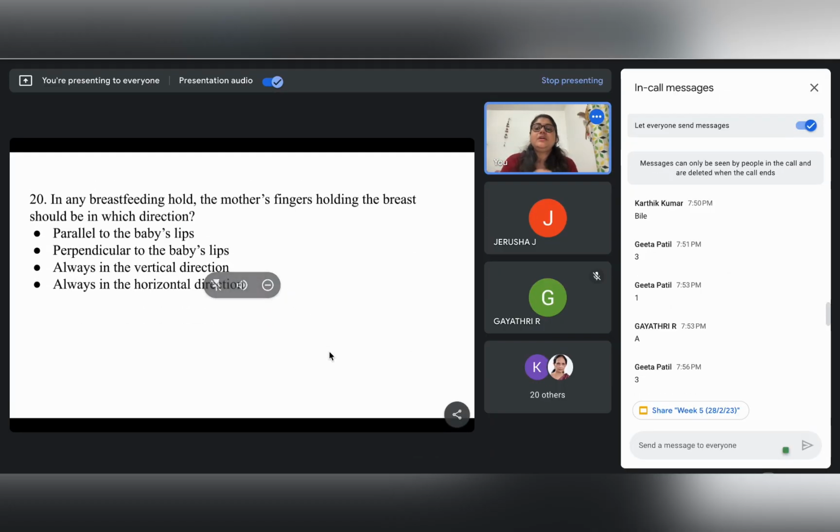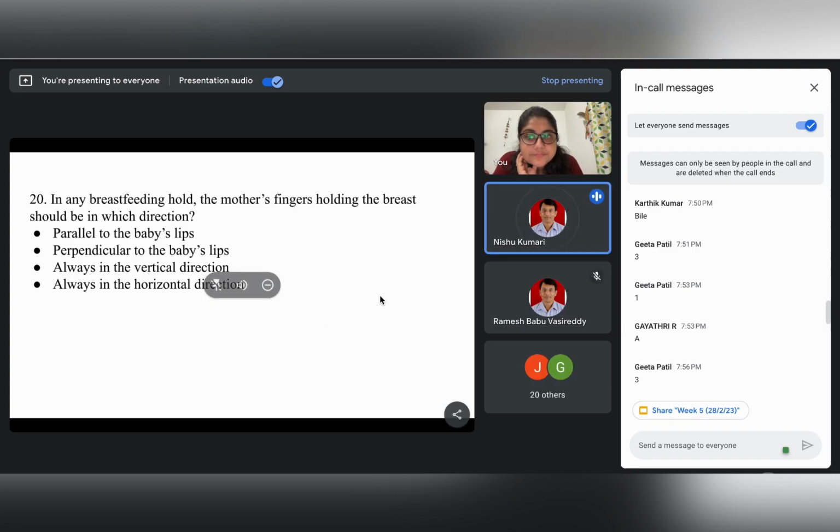Okay, so to our last question for today's session. In any breastfeeding hold, the mother's fingers holding the breast should be in which direction? Anybody? First bullet. Parallel to the baby's lips. Yes, parallel to the baby's lips.